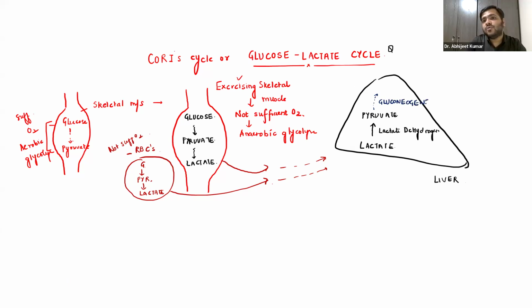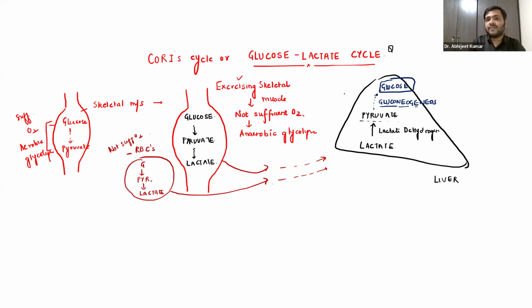When I say gluconeogenesis, you already know it is the synthesis of glucose from a new substrate. You're not taking glucose from the diet. You're not taking disaccharides from the diet, the maltose, sucrose, or lactose. You are generating glucose from a non-carbohydrate substrate, such as pyruvate over here. So this pyruvate will undergo gluconeogenesis and it will get converted into glucose.